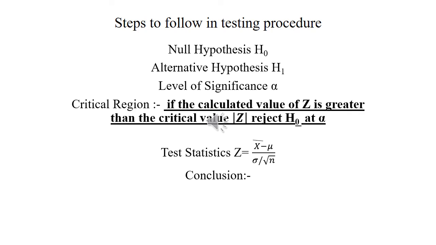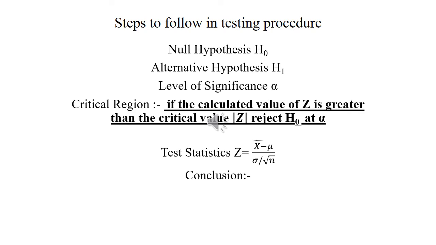Then we will state our alternative hypothesis, represented by H1. The null hypothesis is the hypothesis that is tested for possible rejection, and the alternative hypothesis is the hypothesis other than the null hypothesis. Level of significance is your certain fear of rejecting the null hypothesis, and it is denoted by alpha.